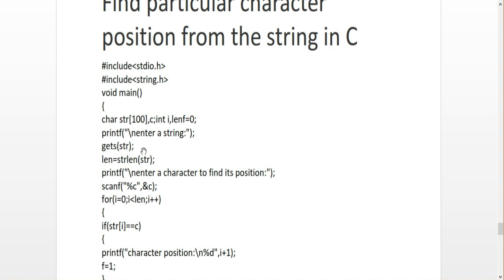Because I am using a for loop, I have to give the limit of the execution. So the final position should be calculated. So I check the length of the string using this calculation: len equal to strlen of str.